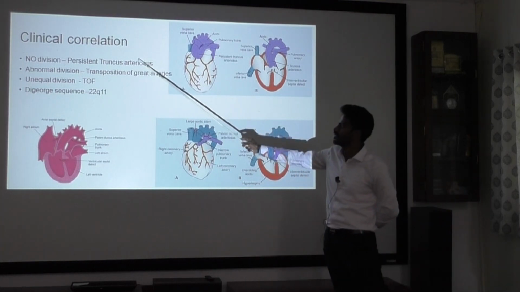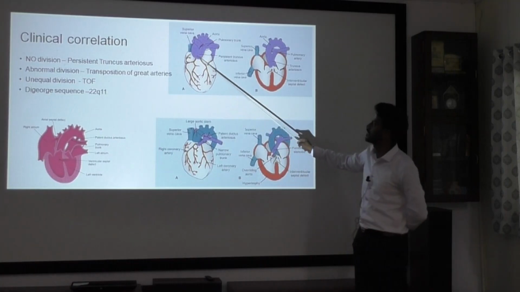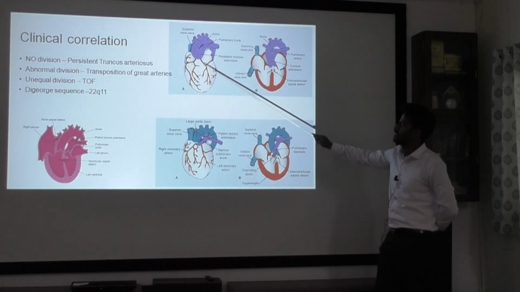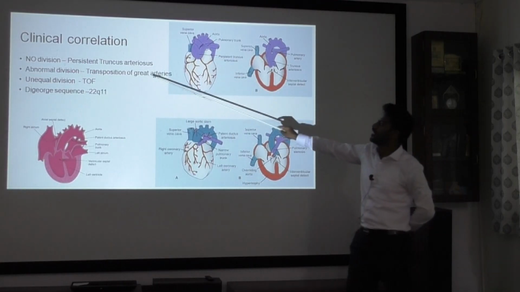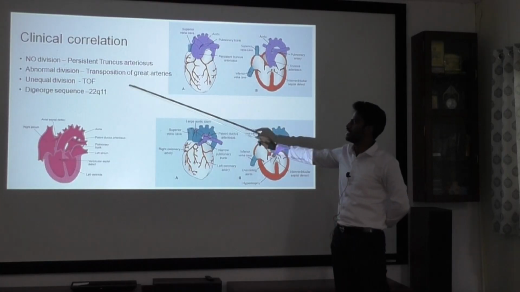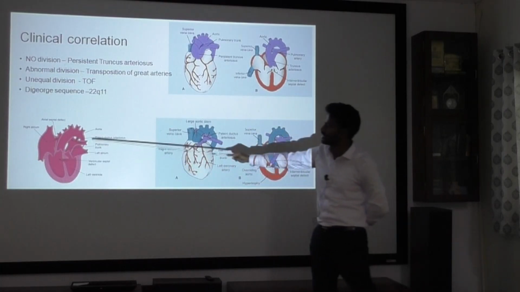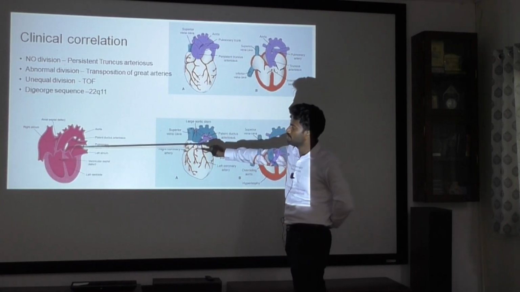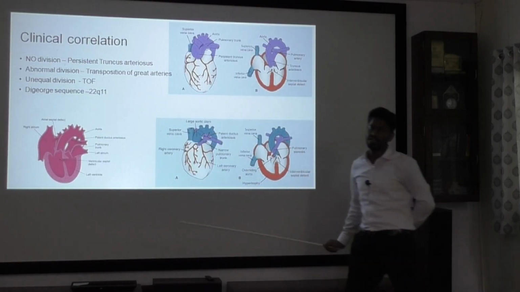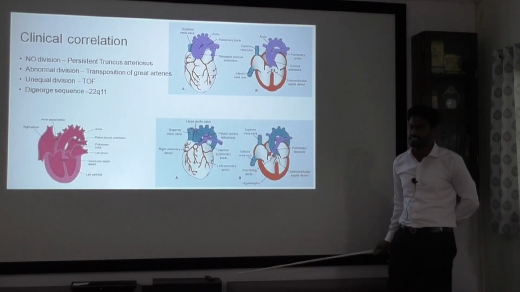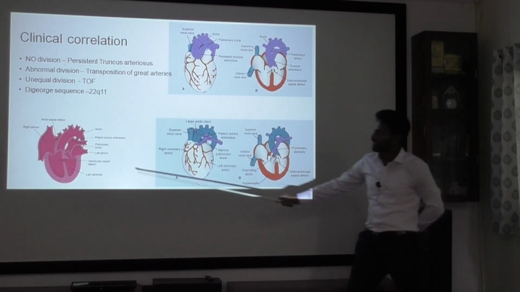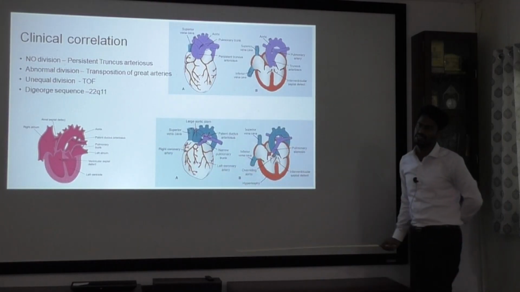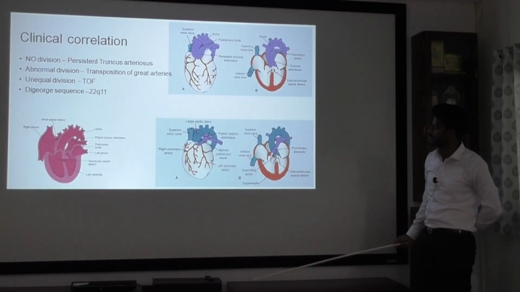If there is no formation of the aorticopulmonary septum, it leads to persistent truncus arteriosus. Both the aorta and pulmonary trunk will come from the same artery. Abnormal division can lead to transposition of the great arteries. Here the right ventricle gives rise to the aorta and the left ventricle gives rise to the pulmonary trunk. This is a parallel circulation, two parallel circulations. So for life to be sustained, either an ASD, VSD or PDA should be present. Otherwise life will not be sustained, as it is a parallel circulation.